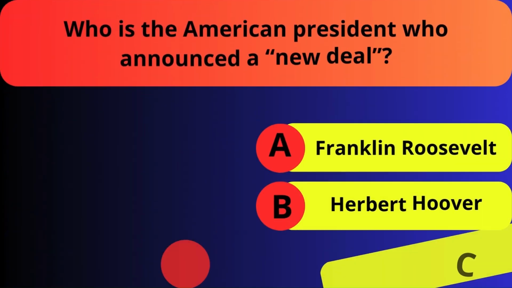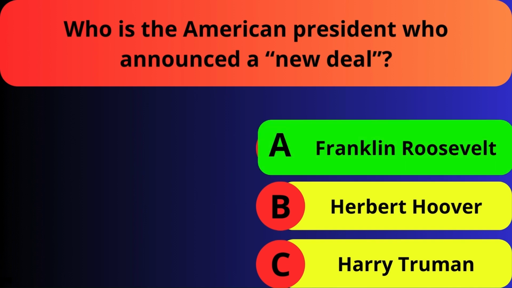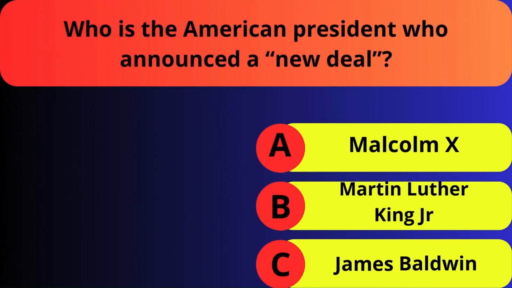Who is the American president who announced a New Deal? Franklin Roosevelt, Herbert Hoover, Harry Truman. Which of these figures was the leader of the civil rights movement in the 1960s? Malcolm X, Martin Luther King Jr., James Baldwin.